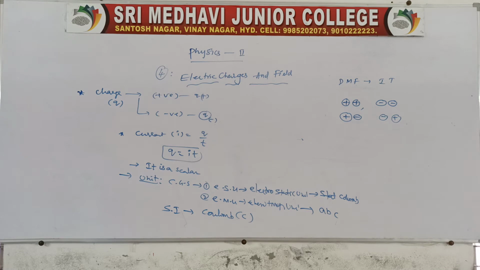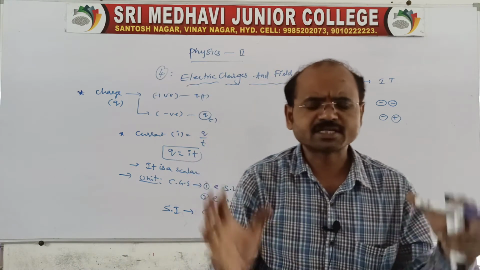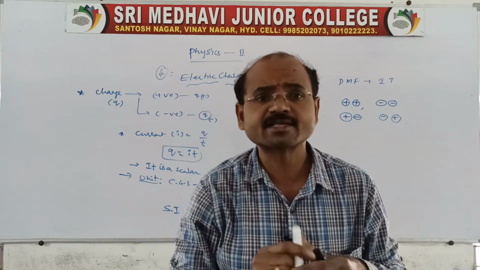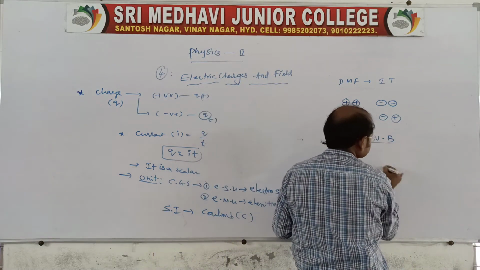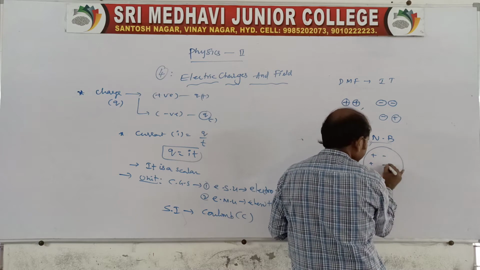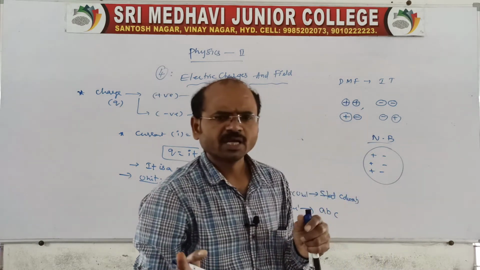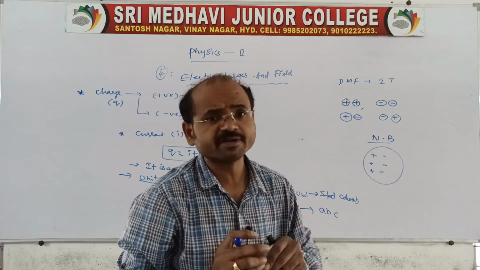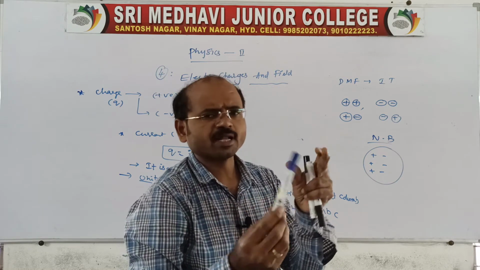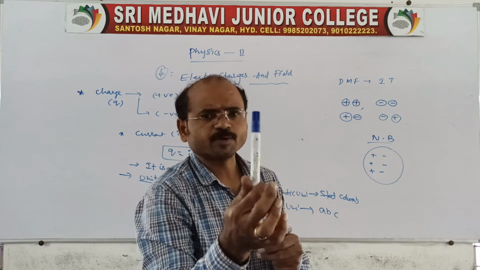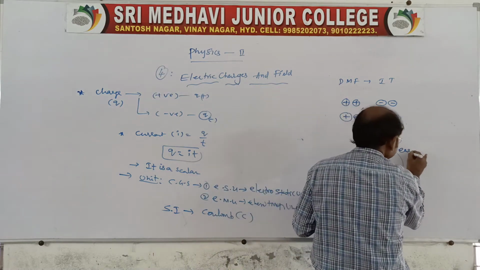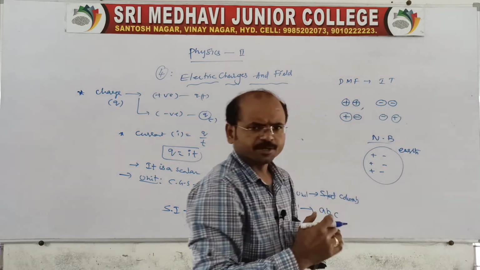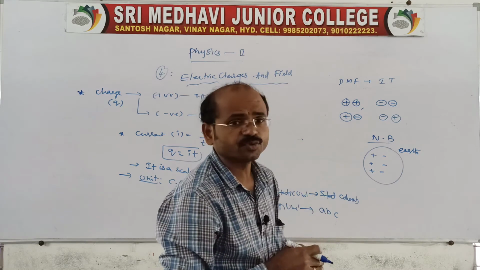And remember, earth is a huge reserve of charge. Earth is considered a neutral body. Why is earth considered a neutral body? Neutral means both positives and negatives are equally distributed. If in any body both the positive and negative charges are equally distributed, we call it a neutral body. A pen is also neutral, because both positives and negatives are equally distributed. Earth has a huge number of charges, that's why we call earth a huge reserve of charge.